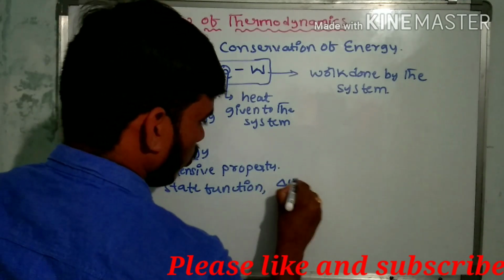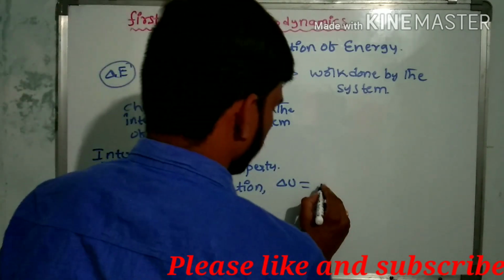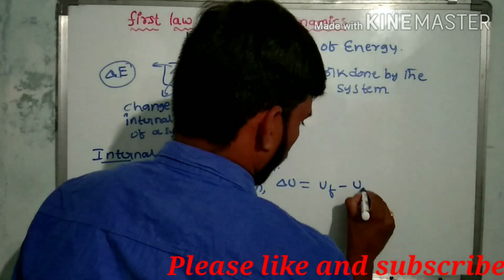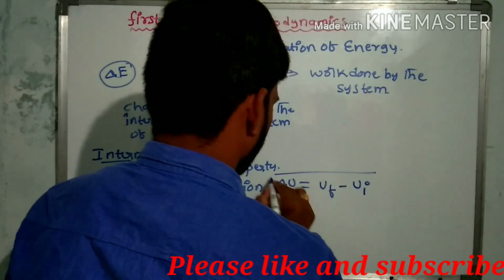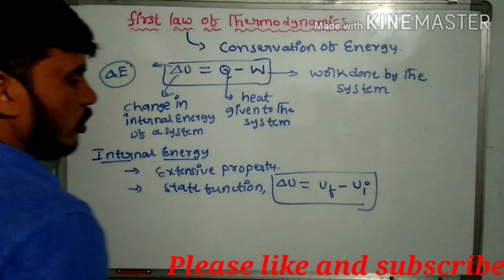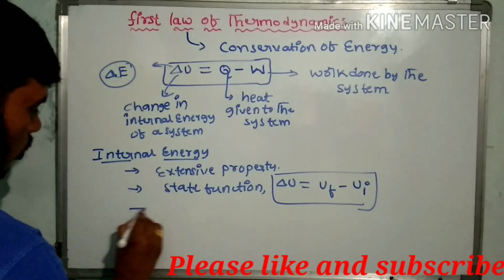It means dU depends upon the initial and final values. Change in internal energy is equal to U final minus U initial. This is the state function. This is the extensive property.